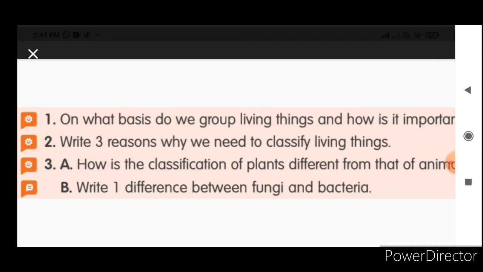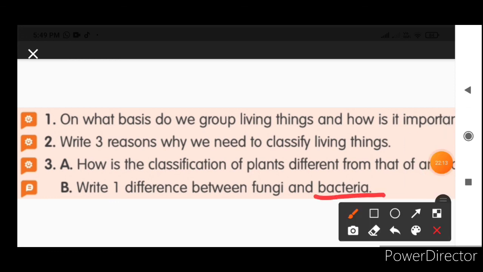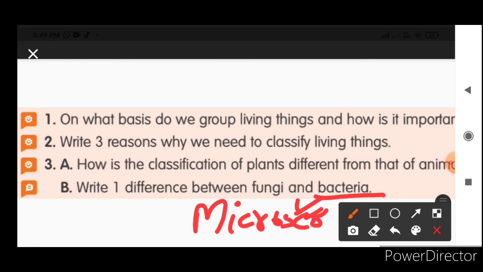Understood? So what are we using to see bacteria? We are using a microscope. Then only we can see the bacteria, whereas fungi can be seen with naked eyes.